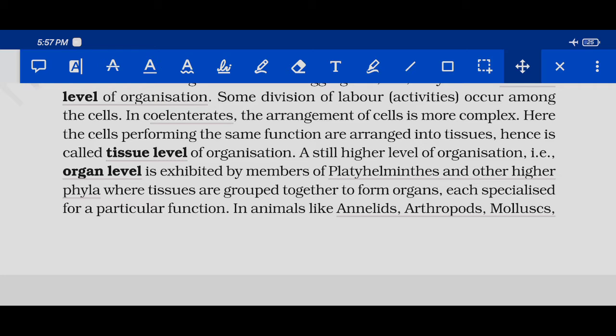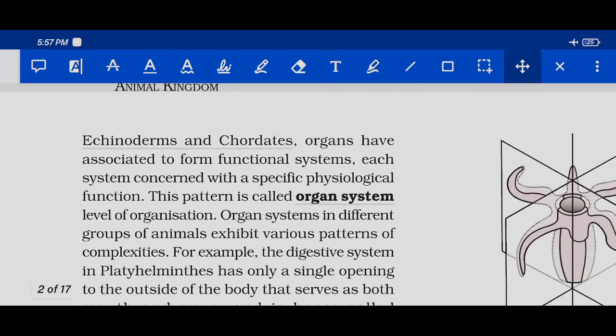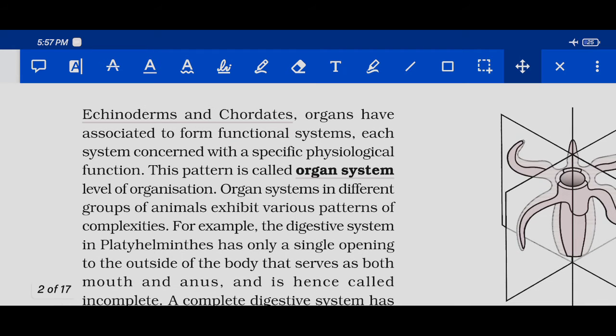Then comes the highest level of organization, that is organ system level of organization. In animals like Annelida, Arthropoda, Mollusca, Echinodermata, and Chordata, organs have associated to form functional systems. Each system is concerned with a specific physiological function. This pattern is called organ system level of organization. Okay, so organs associate, that means aggregate, to form one functional system.